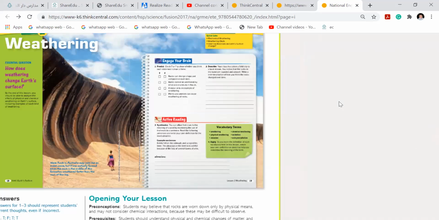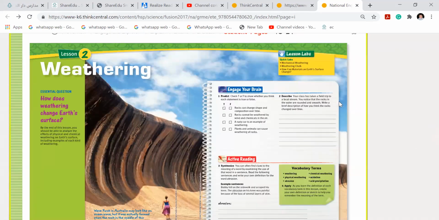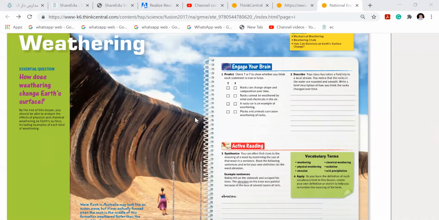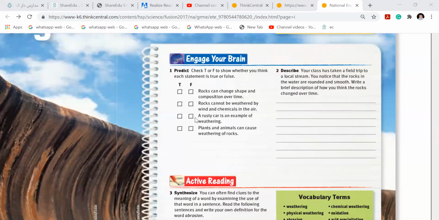What is weathering? The breakdown of rock material. The breaking down of rock materials. At least this line you have to know when you start this lesson. What is weathering? Breaking of rocks. Are you listening, Miral? Weathering means breaking rocks into smaller pieces with the help of anything, with water, with wind, with anything. When they break down into small pieces, it's called weathering. And when they move from one place to another, it is called erosion.